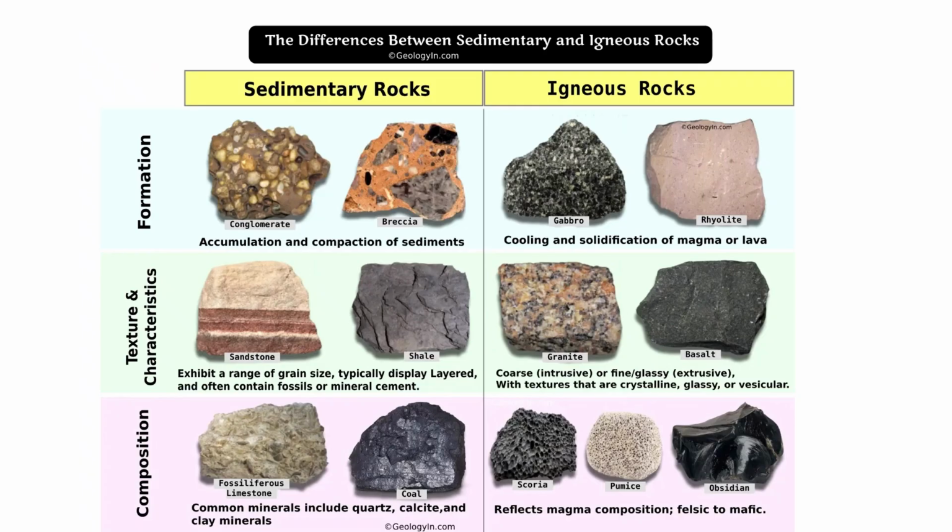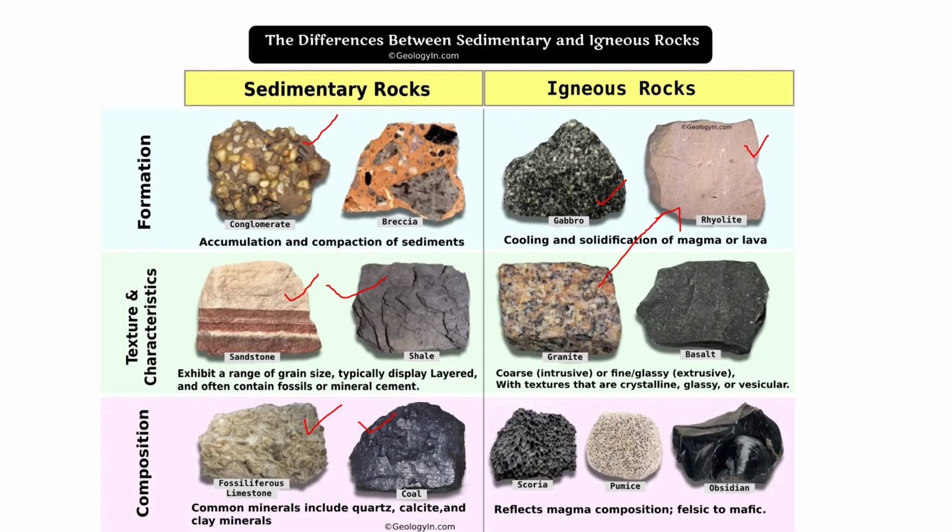So these are some other examples of the sedimentary rocks. Here is the breccia and conglomerate, mostly composed of pebbles, and this is the sandstone. Shale is mostly composed of clay minerals and very fine-grained rocks, and this is the phosphorite limestone formed in a marine setting. Here is the coal. And igneous rocks like gabbro, which is an intrusive igneous rock formed below the surface under slow cooling, and rhyolite, which is the volcanic equivalent of granite, relatively fine-grained and formed above the surface. And this is the granite; its volcanic equivalent is the rhyolite.